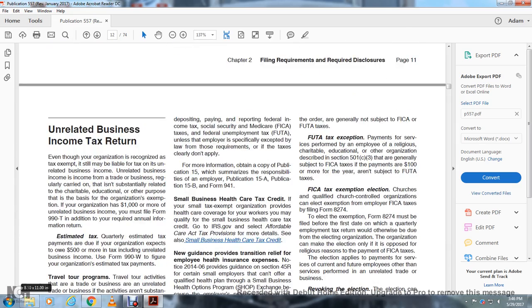Unrelated business income tax returns. Even though the organization is recognized as tax exempt, it may be liable for tax on unrelated business income. Unrelated business income is income from a trade or business regularly carried on that is not substantially related to the charitable, educational, or other purpose that is the basis for the organization's exemption. If the organization has $1,000 or more of unrelated business income, you must file Form 990-T in addition to the required annual information return.